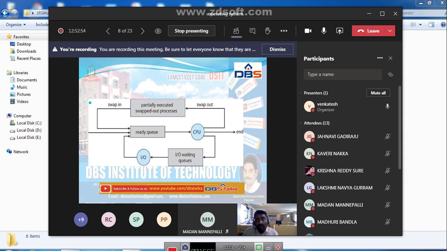Now the third case is, a particular process is being executed by the processor. At that time, one more process with the highest priority comes from the job queue to the ready queue. Highest priority means we have to execute that process immediately.